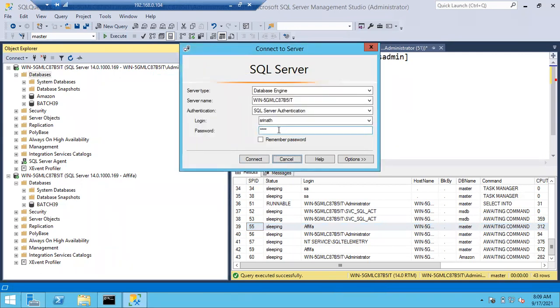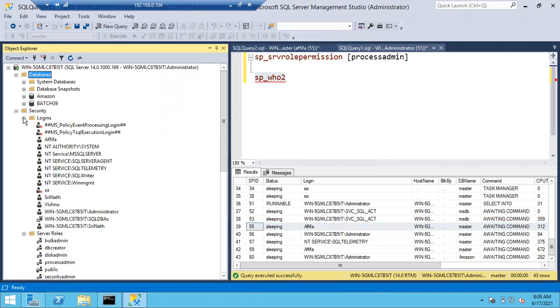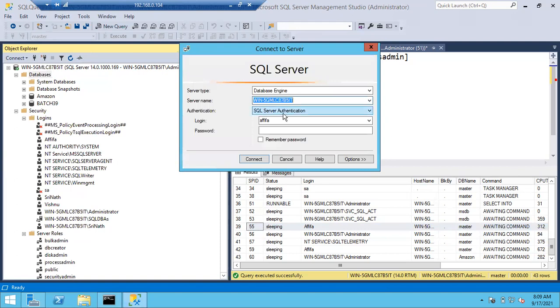What is the password for Srinath? 1, 2, 3 only, right? Let me check. Srinath login is there. Vishnu login is there. Let's try connecting with Srinath and Vishnu.